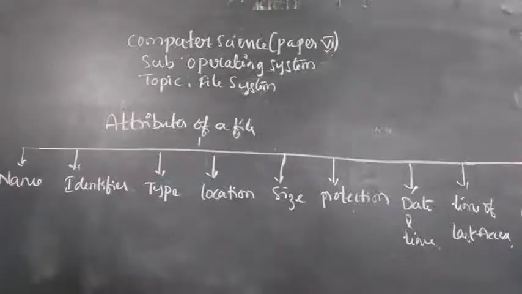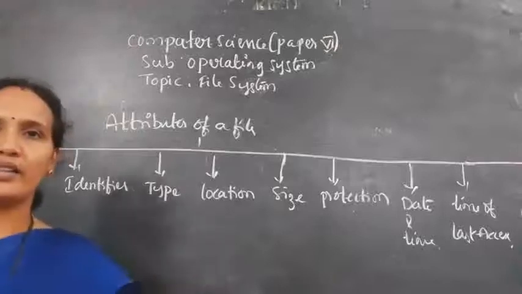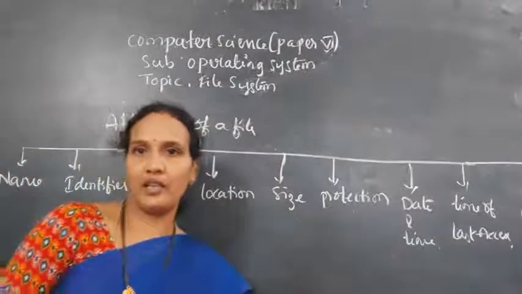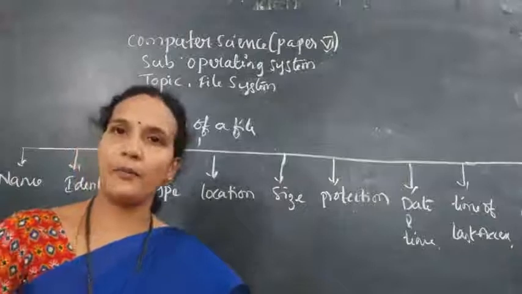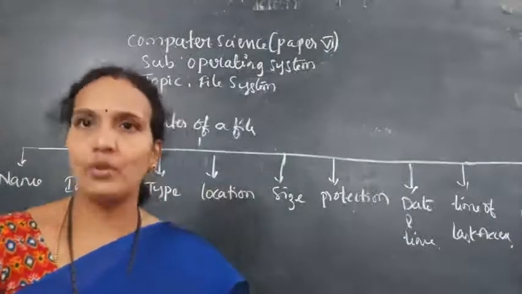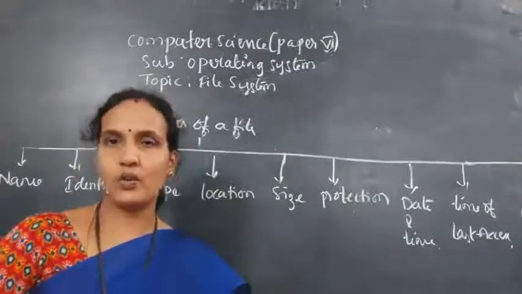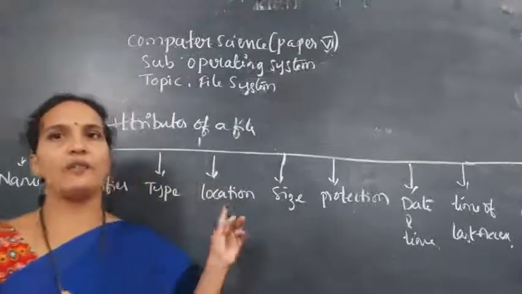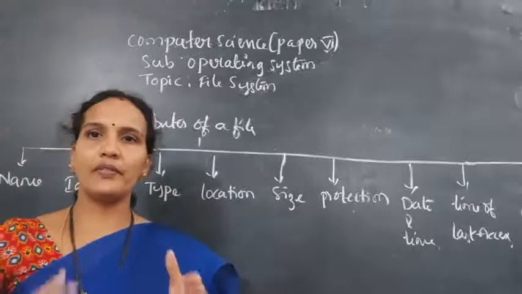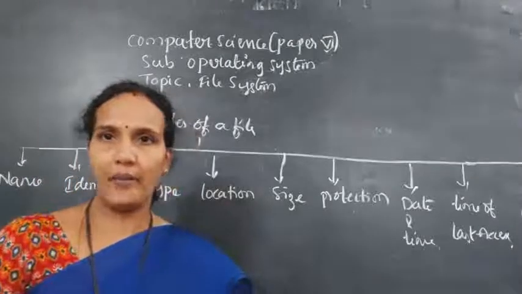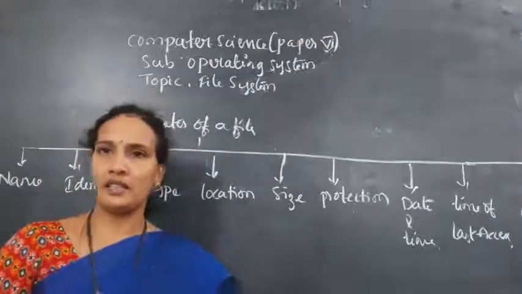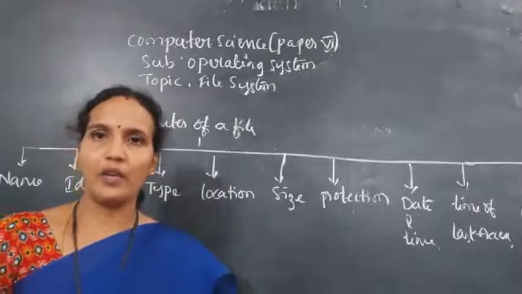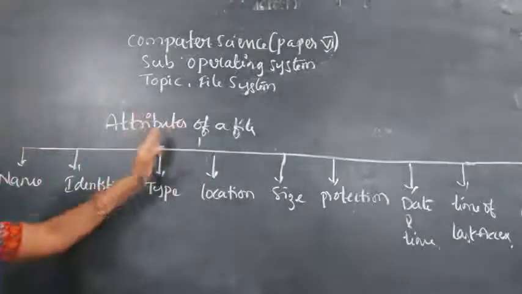So these are the list of the attributes you can write in the exam, and if in the exam you get this question, then what is the file, what are the rules, how it will be stored, just give the introduction part. After giving the introduction part, you explain the file attributes, and whatever content you want to write in the exam, try to present that content in a graphical format as far as possible. Okay, so attributes of a file.